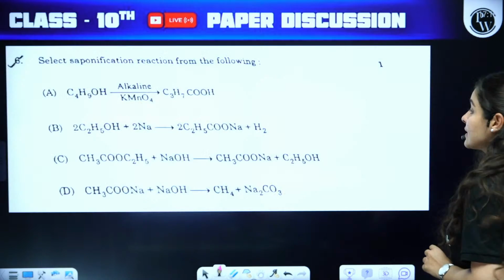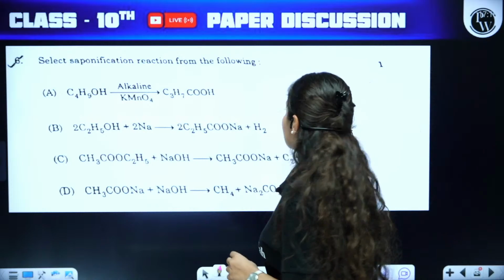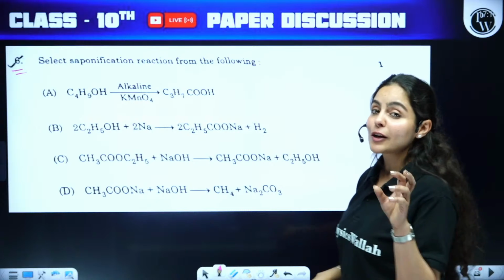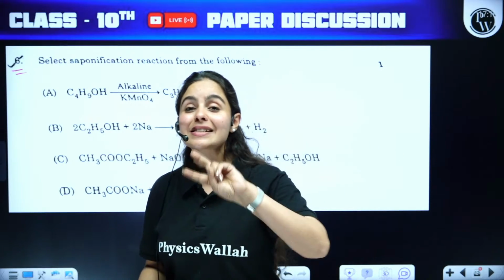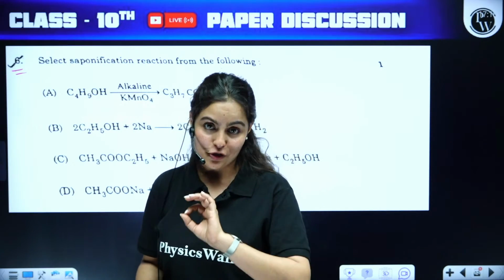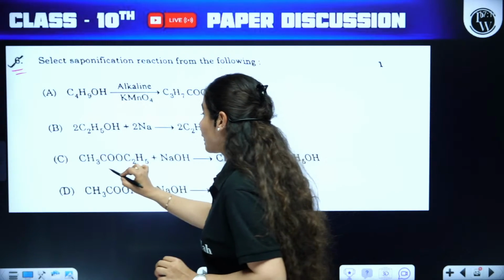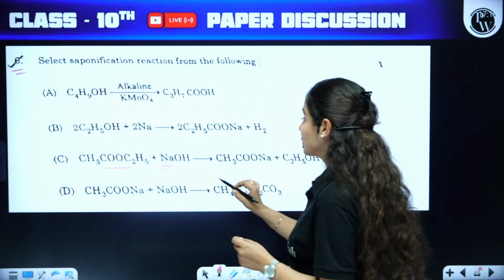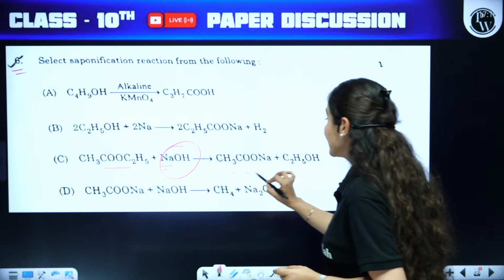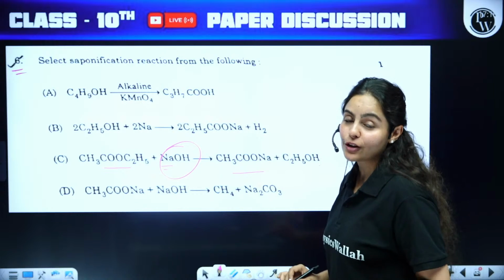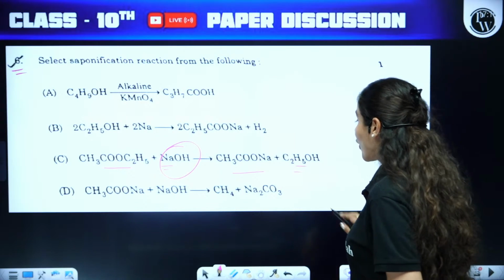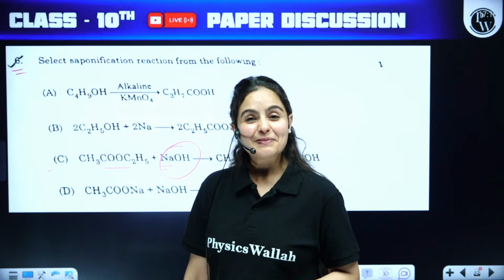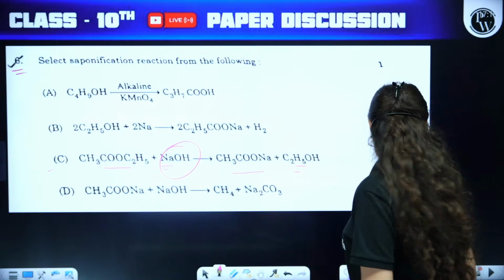Okay. All right. Moving on to our next question from a different set, which is question number 6. Select the saponification reaction. So as we all know, saponification reaction is actually the opposite of the esterification reaction, where ester will be reacting with NaOH. Hydrolysis of ester will be done in presence of strong alkali that will provide you the sodium salt of acetic acid along with alcohol. So none other than option C. Perfect. Yes, it is option C.